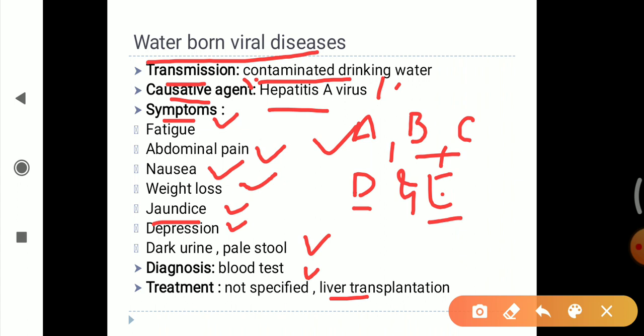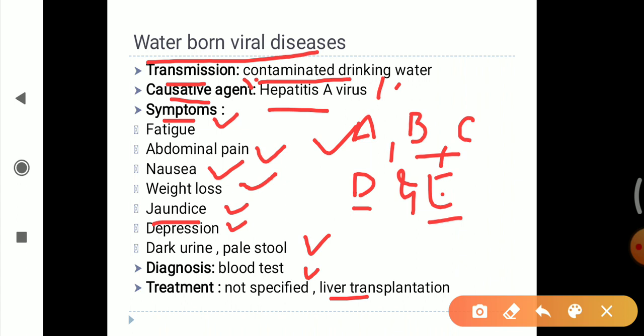In the waterborne protozoan diseases that we discussed, first was amoebic dysentery, in which the causative agent is Entamoeba histolytica. The second was giardiasis, also known as beaver fever, and the causative agent is Giardia lamblia. The third we have seen is trypanosomiasis, in which the causative agent is the Trypanosoma species.